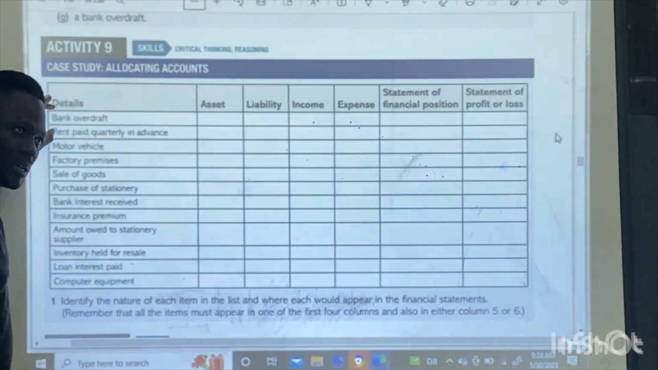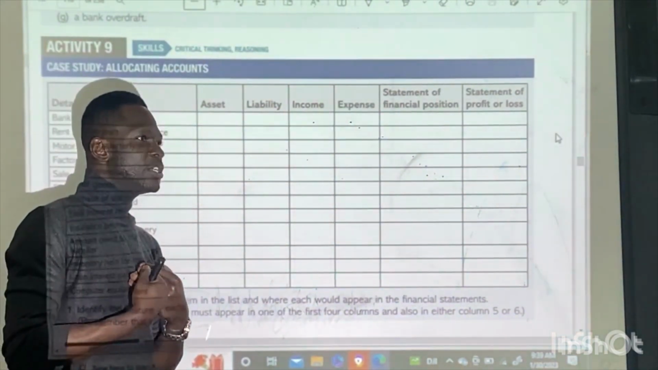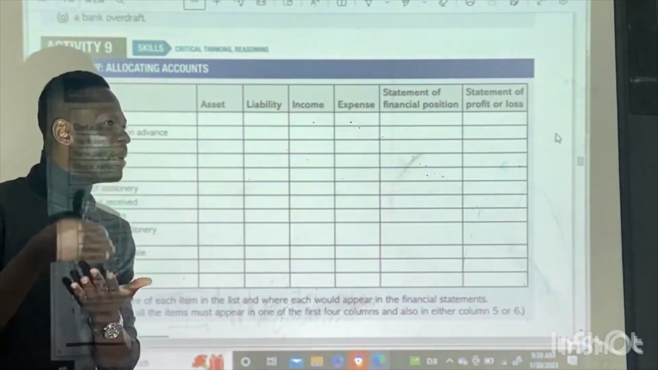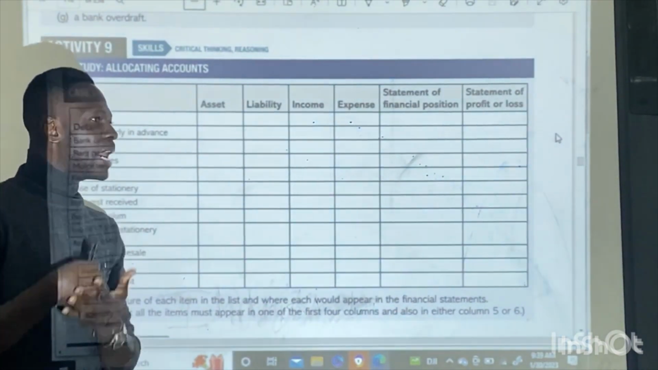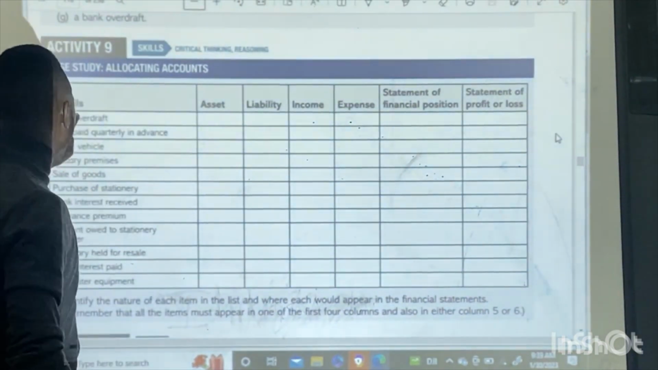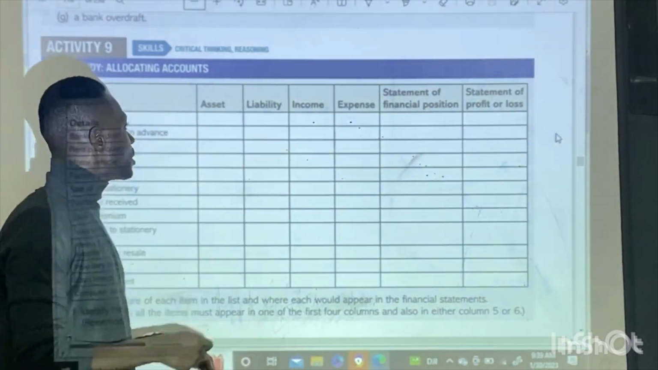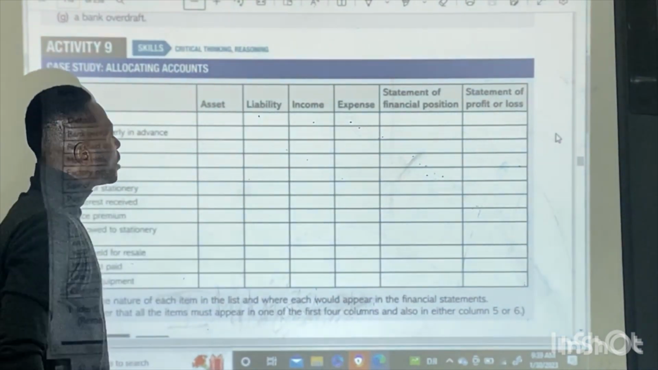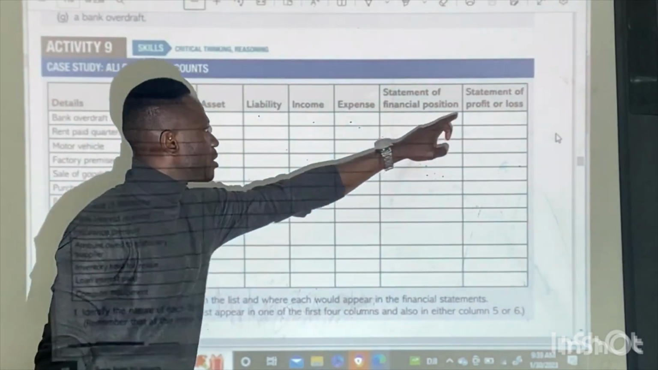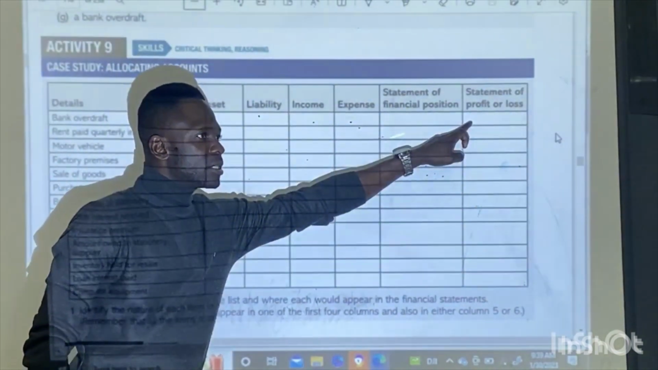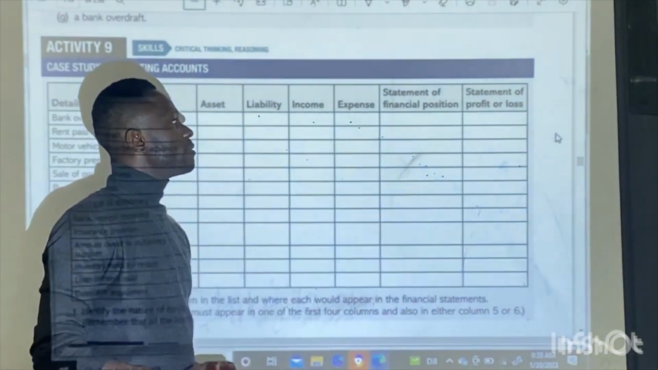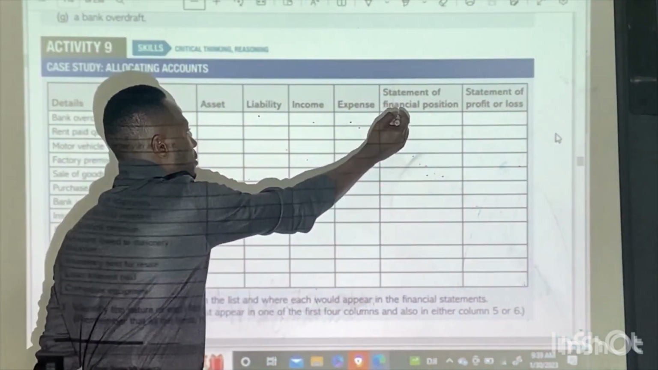Bank overdraft. What is a bank overdraft? That means you have been able to withdraw more than your available credit balance in the bank. So it is a liability, isn't it? Yes. So bank overdraft is liability. Then, is it going to be statement of financial position or statement of profit or loss? Liability. Statement of financial position.